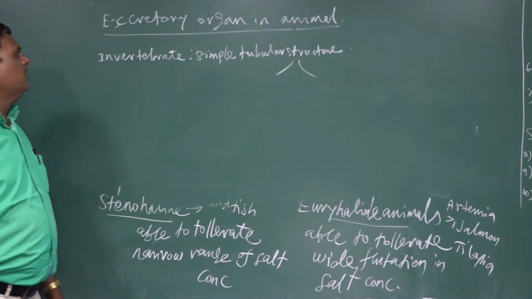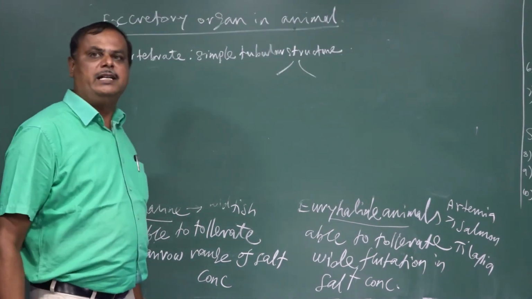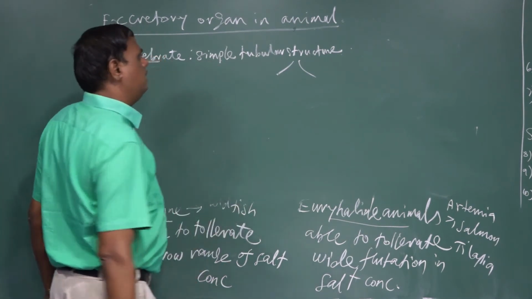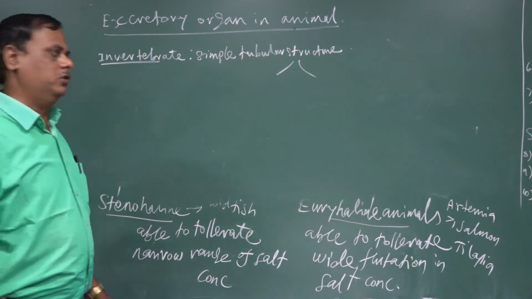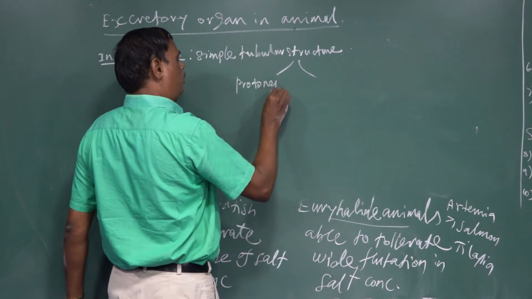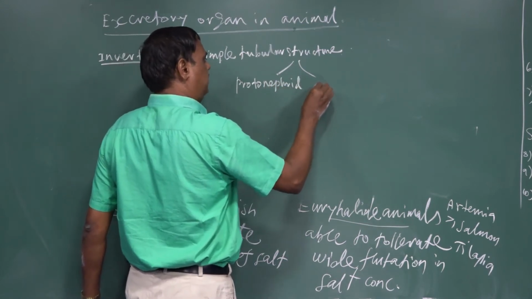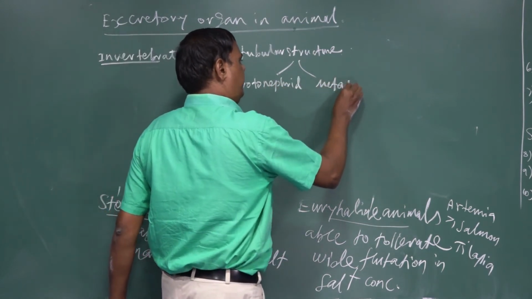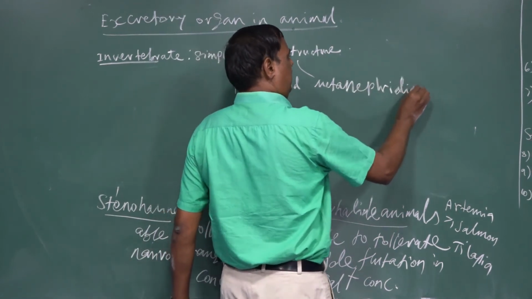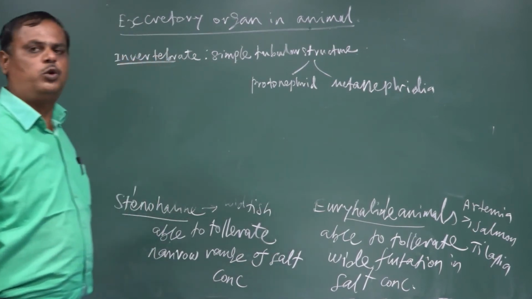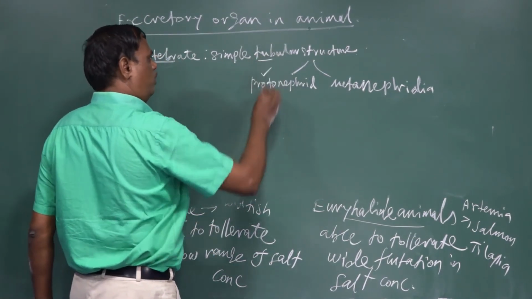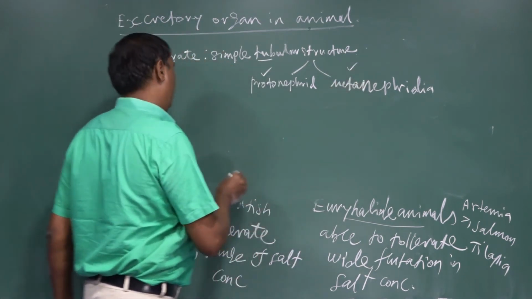Next we go for excretory organs in animals. In most invertebrates, the excretory organs are simple tubular structures, consisting of protonephridia and metanephridia. Simple tubular structures, either protonephridia or metanephridia.